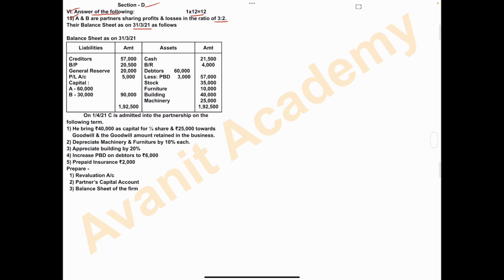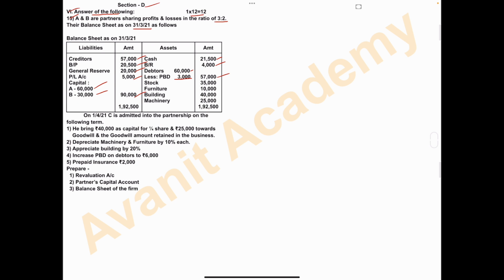Liabilities: creditors 57,000, bills payable 20,500, general reserve 20,000, P&L account 5,000, capital A 60,000, B 30,000, and total capital amount is 90,000. Asset side: cash 21,500, bills receivable 4,000, debtors 60,000, from that minus PBD 3,000, final amount is 57,000.